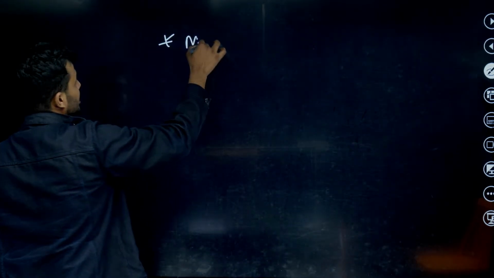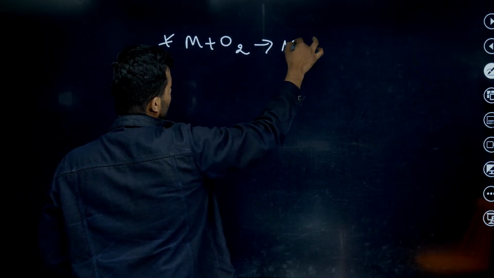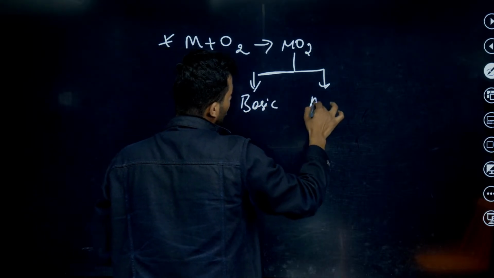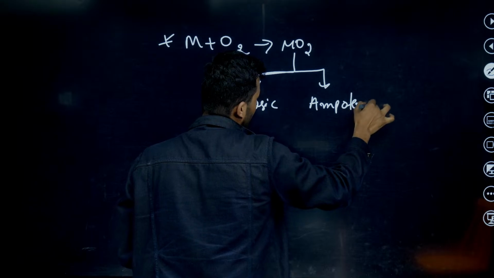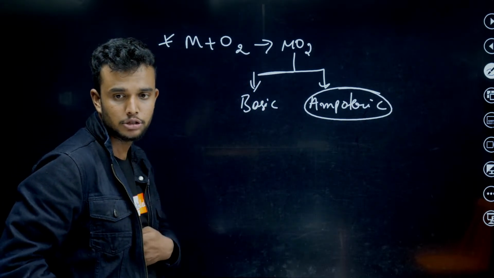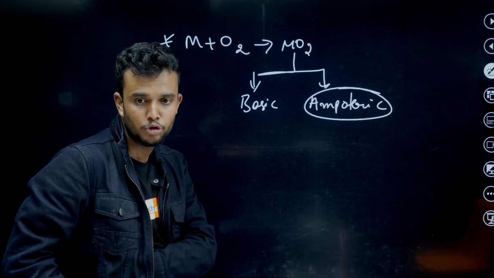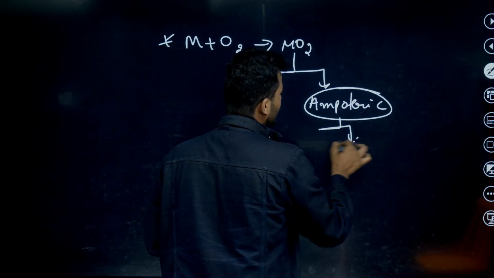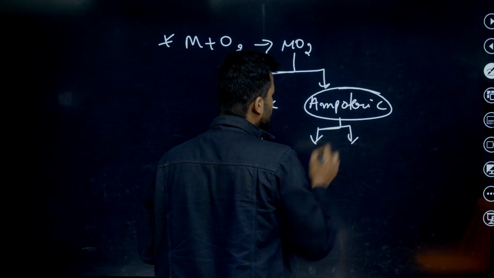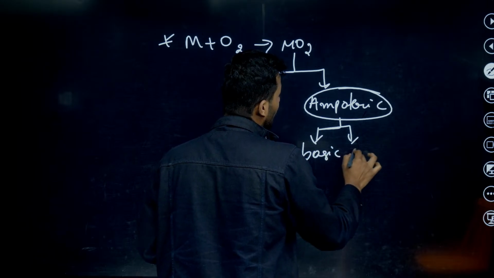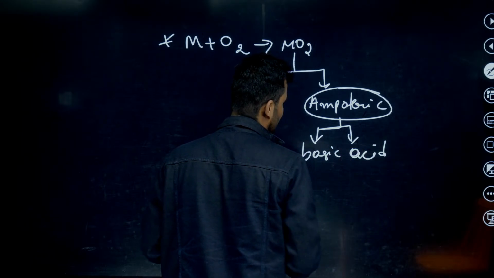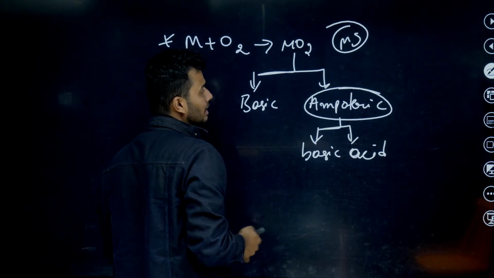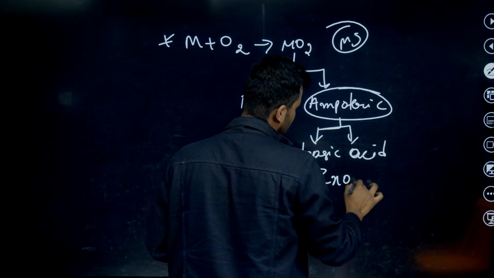First one, reaction of metals with oxygen. It gives metal oxides. All metal oxides are basic in nature, but some of them are called amphoteric. Amphoteric is very important. What is the meaning of amphoteric, students? Amphoteric metal oxides show both basic and acidic character. They react with both acid and base to give a neutralized metal salt. These are called amphoteric, for example, zinc oxide and Al2O3.